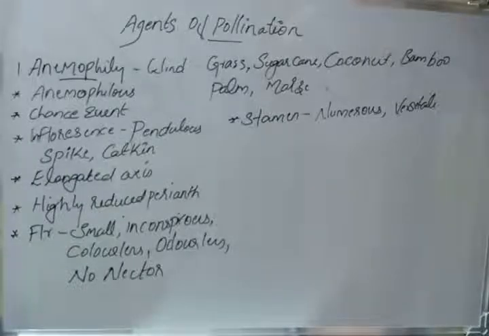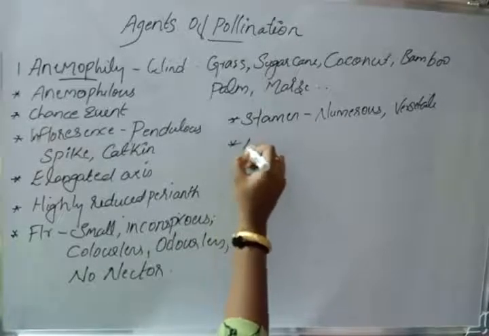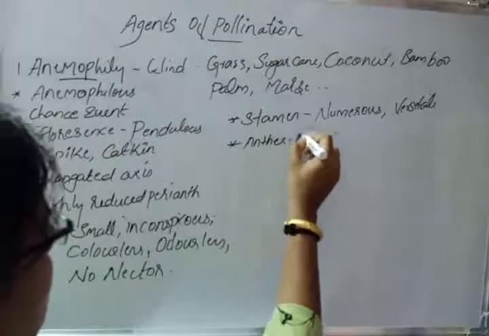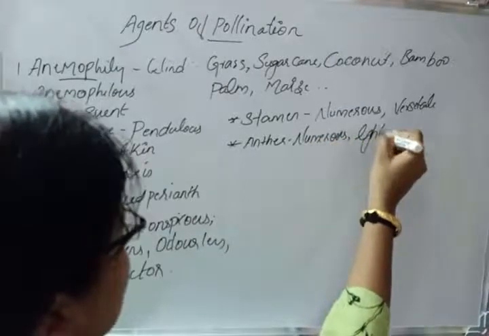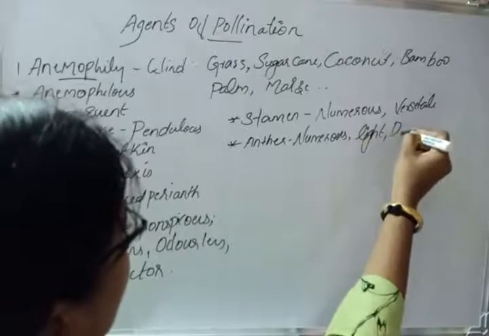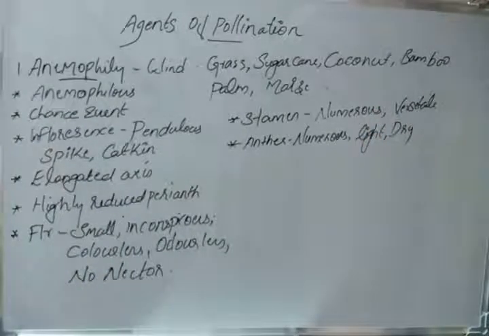Then anthers. The anthers produce enormous quantities of pollen grains compared to the number of ovules available for pollination. So there should be enormous production of pollen by the anthers, and they should be minute, light and dry. What are the characteristics of anthers? Anthers should be numerous, light and dry, so that the pollen can easily be carried over long distances.